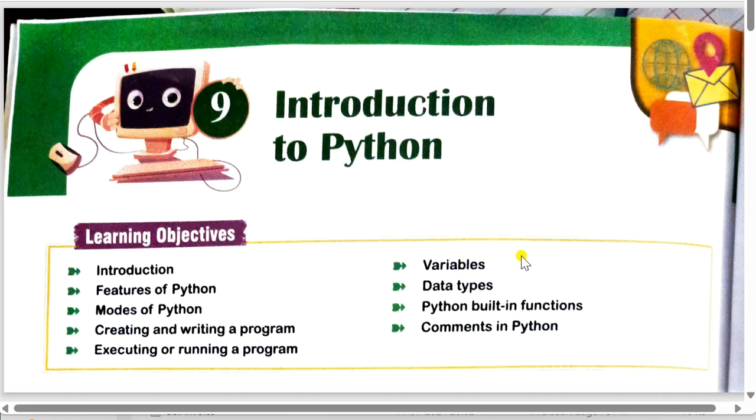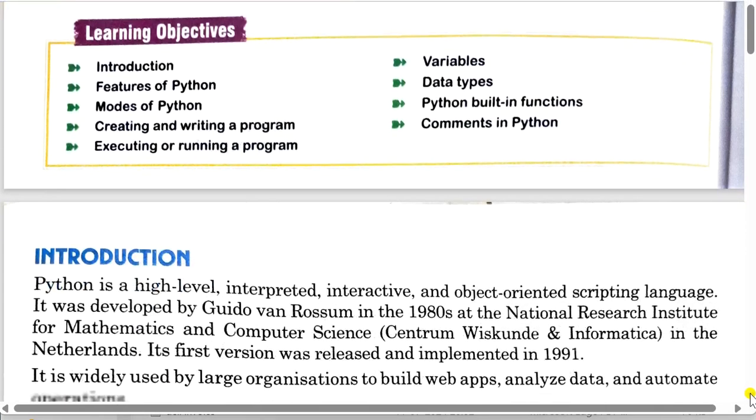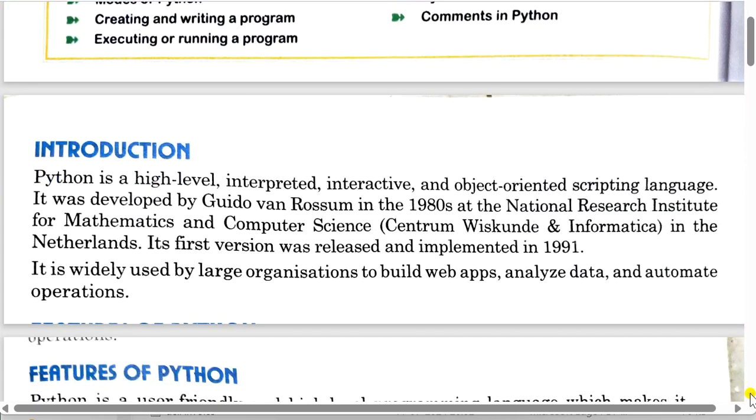We will learn about variables in this chapter, and then we will learn about data types, and then Python built-in functions and comments in Python. Comments are used to give the explanation of particular expression. Now, so let's move ahead.